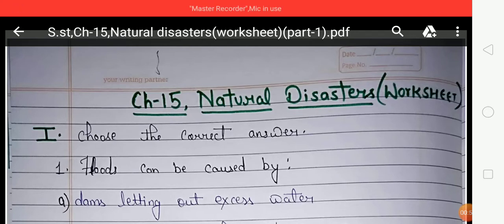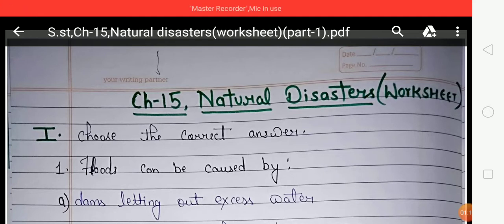They cause widespread damage to life, property and land. Examples of natural disasters: earthquakes, floods, cyclones and tsunamis are all natural disasters.